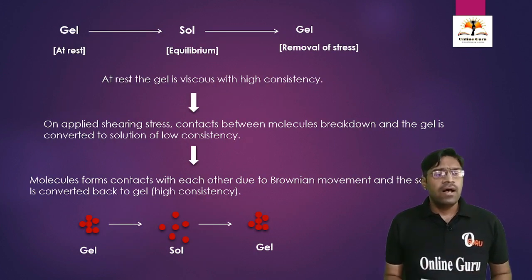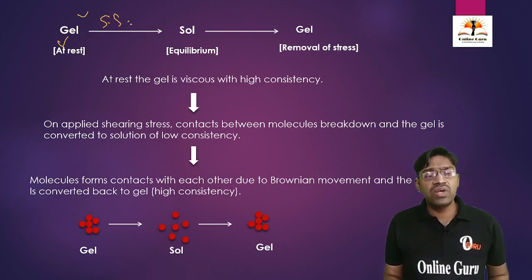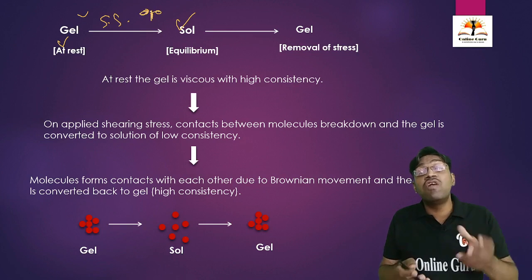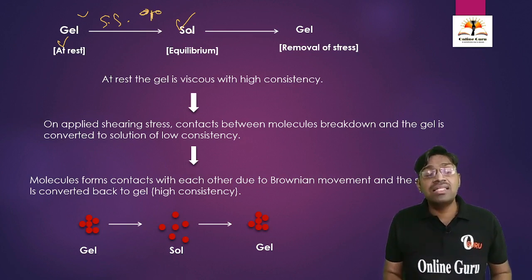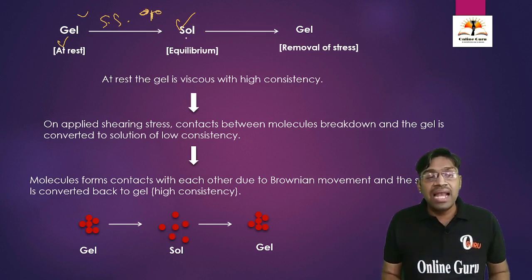See here, initially it was a gel. At rest the formulation is in the form of gel. When we apply the shearing stress, the formulation converts into solution form, because the cohesive forces, or the intermolecular forces between two or more molecules, break down due to the application of pressure, that is shearing stress. Hence, due to the breaking of the bonds, the molecules go away from each other and it converts into the solution.